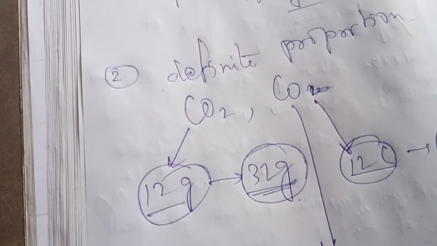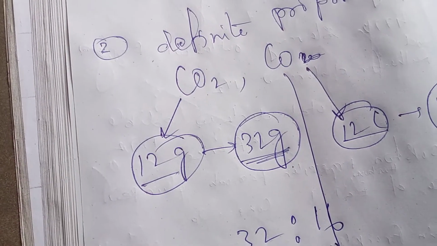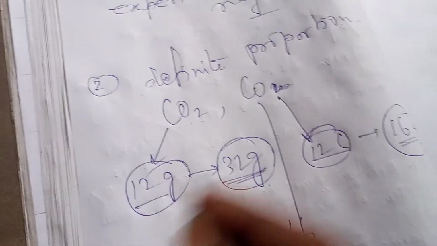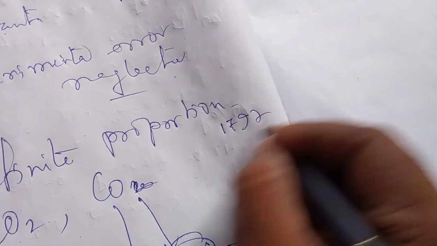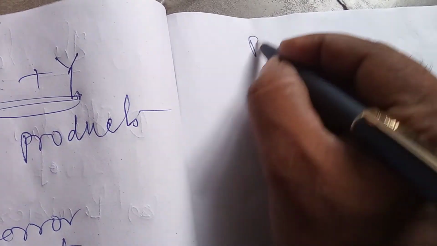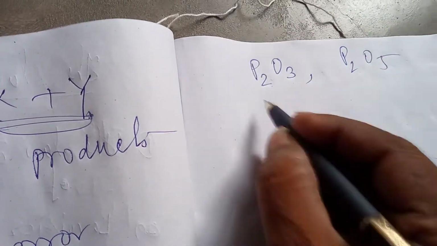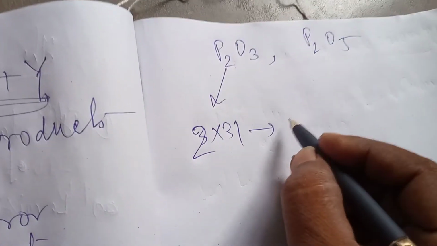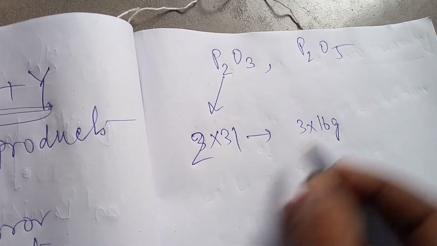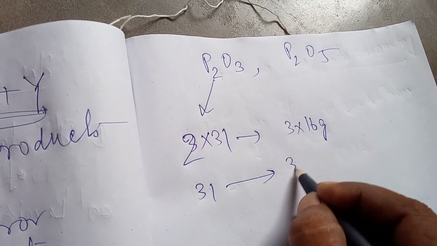Definite proportion was postulated or discovered by Proust in 1797. Another example of definite proportion is phosphorus pentoxide and trioxide, P2O5. 2 into 31 gram of phosphorus reacting to 3 into 16 gram of oxygen, and 31 will by unitary method